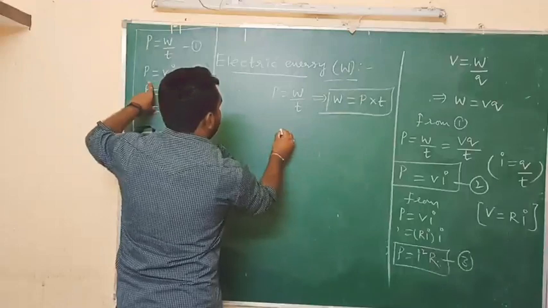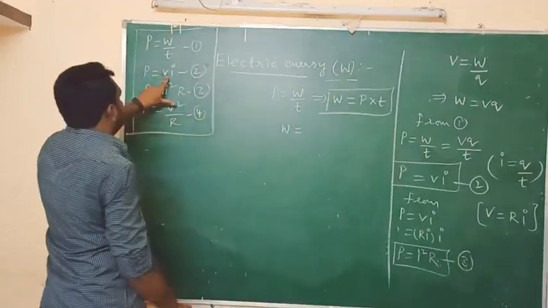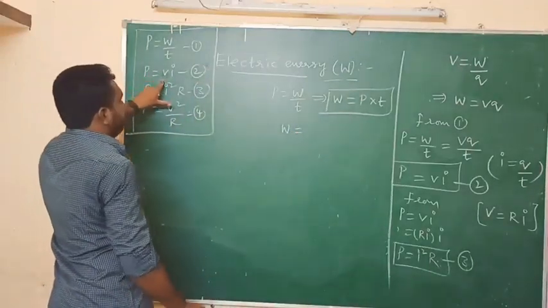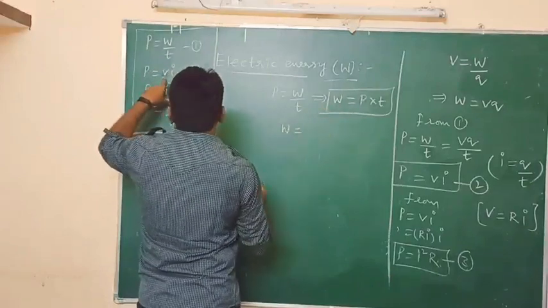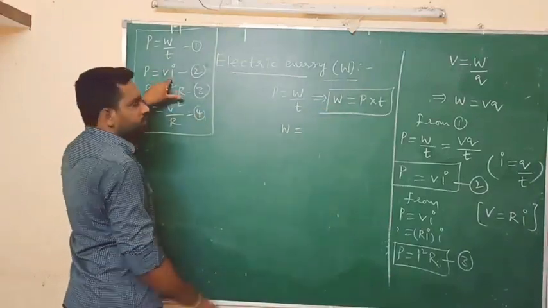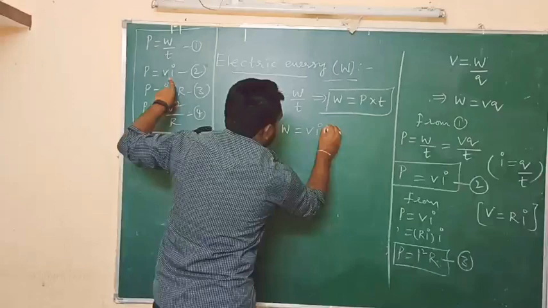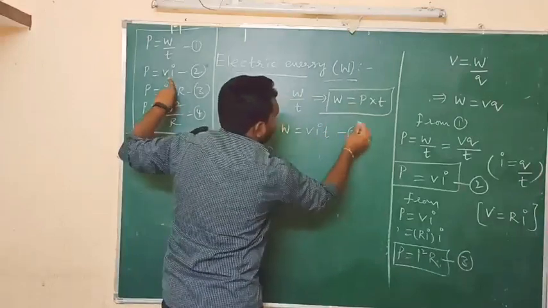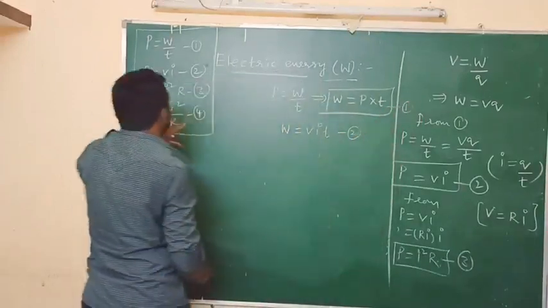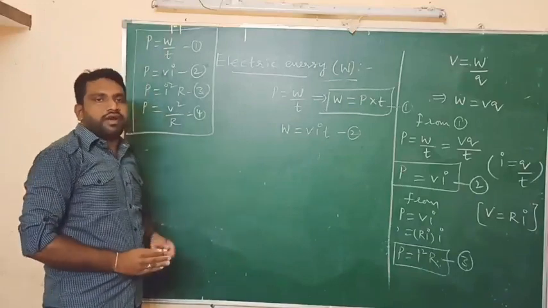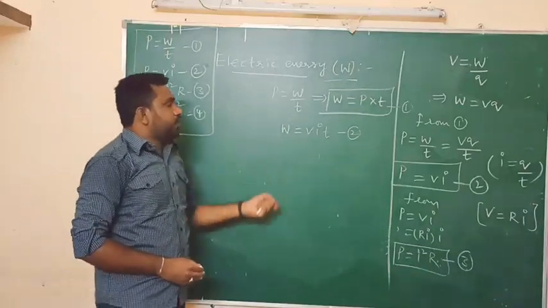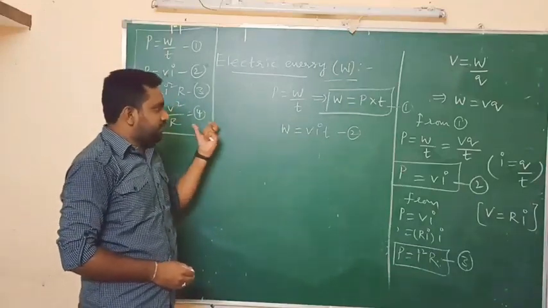So now from equation 1 we can write work equal to power into time. From equation 2 what we can write? W equal to P into T. Just what we need to do? Power into time. So we know that power equal to V into I. So W equal to VIT. So this is equation 2 and this one is considered as equation 1. Simply what we need to do here to find the electric energy or work? We need to multiply the power into time.